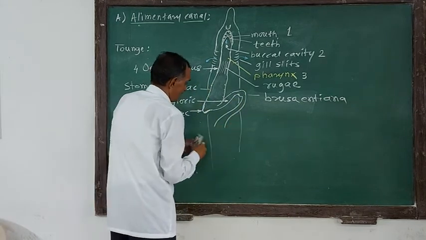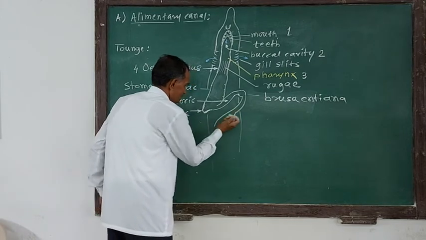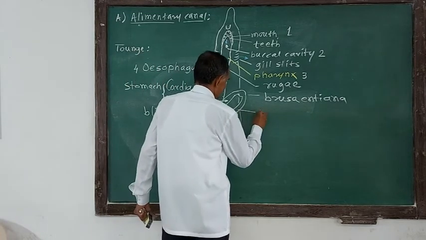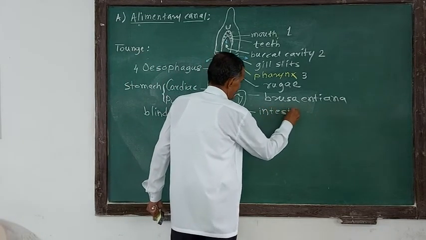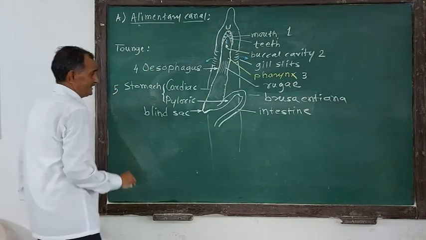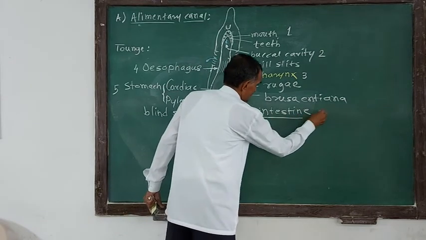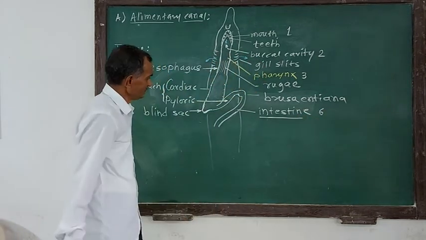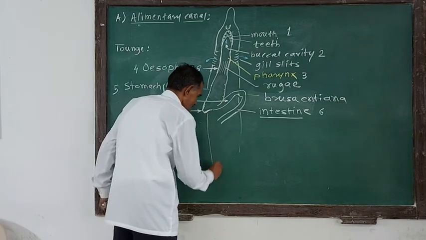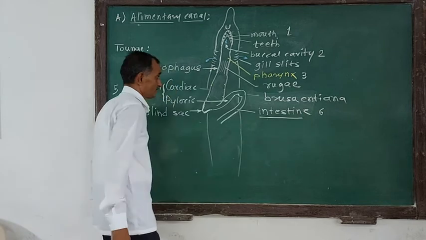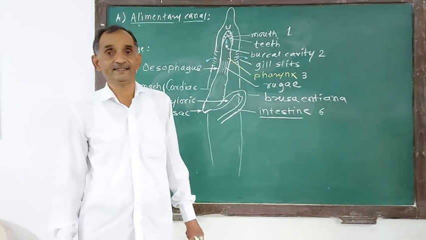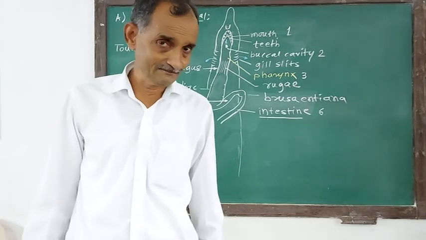This is known as the intestine. So the intestine is the next part: the stomach, which is the fifth part of the alimentary canal, leads into the intestine, which we consider now. The intestine of Scoliodon is very short. Why is it very short? Because Scoliodon is a carnivorous animal. It feeds on animal food material, and animal food material requires less time for digestion.